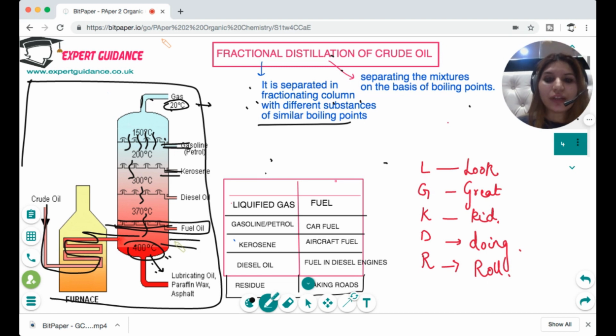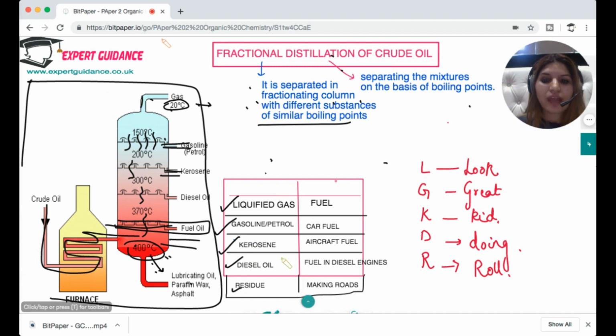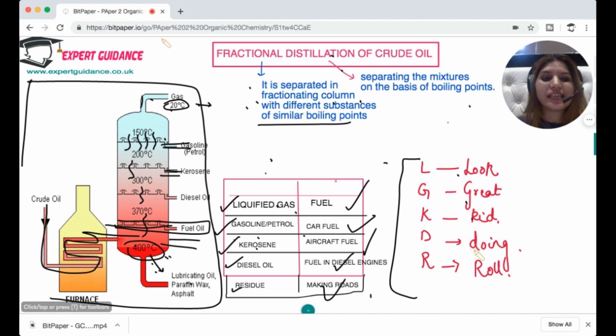Now, what are the different fractions? You need to remember these in order. At the top we get liquefied gas, then gasoline, then kerosene, diesel oil, and residue. Liquefied gas is used as a fuel. Gasoline, or petrol, is used for car fuel. Kerosene is used for aircraft fuel. Diesel oil is used in diesel engines, and residue is used for making roads. The mnemonic to remember this is "Look Great, Kid, Doing Roll." L stands for liquefied gas, G for gasoline, K for kerosene, D for diesel oil, and R for residue. So you should know this fractional distillation setup.